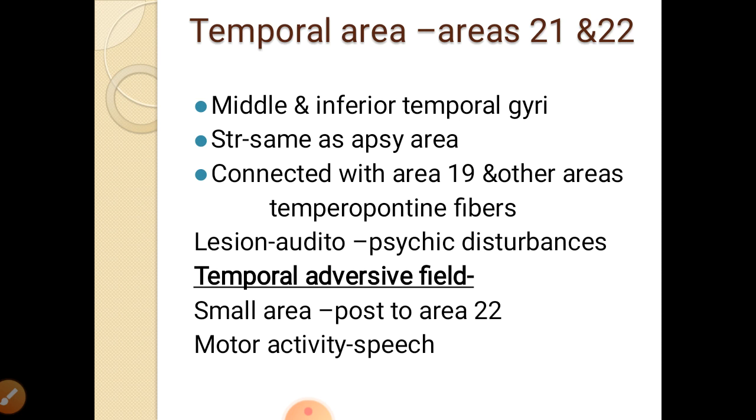Areas 21 and 22 are present in the middle and inferior temporal gyri. The structure is the same as the audito-psychic area. Areas 21 and 22 are connected with area 19 and other areas, and they send temporopontine fibers to the pons. A lesion here will cause psychic disturbances. The temporal adversive field is a small area posterior to area 22, and for motor activity, the speech area is there.